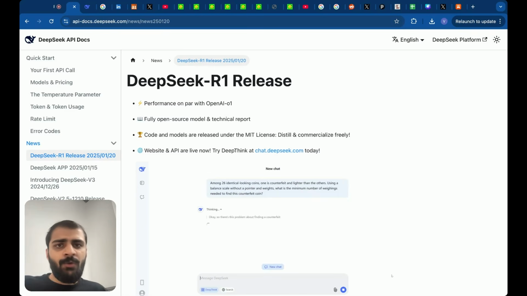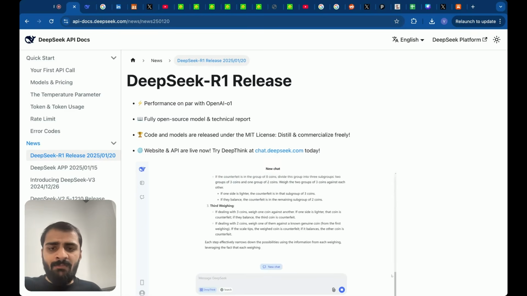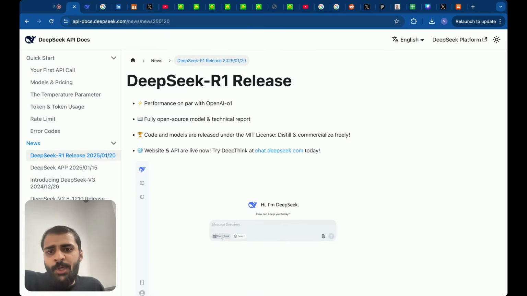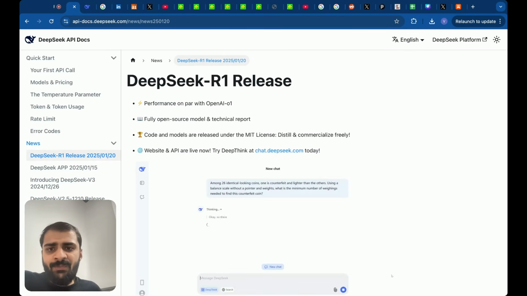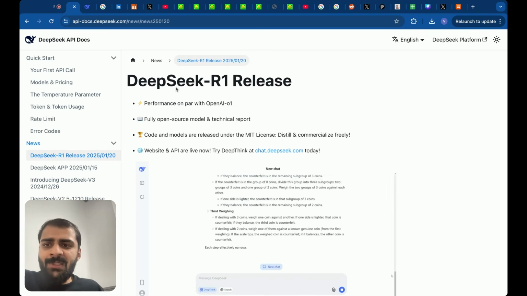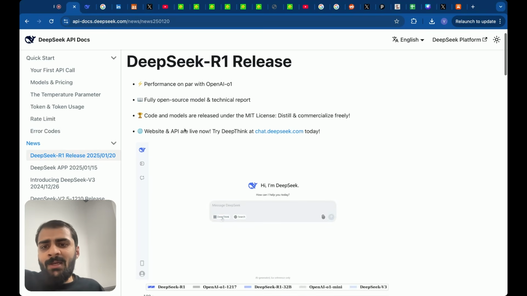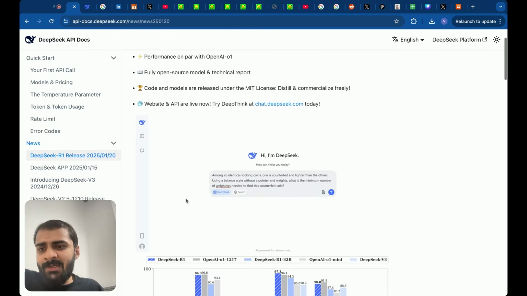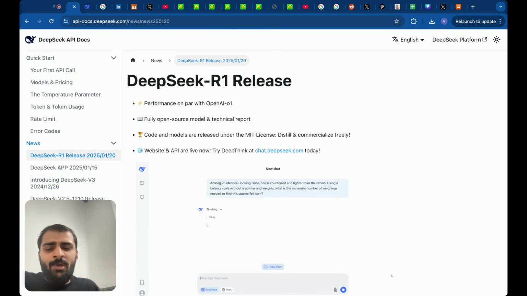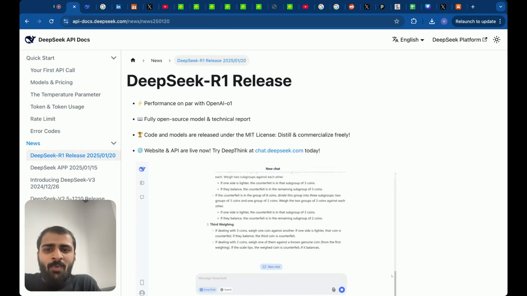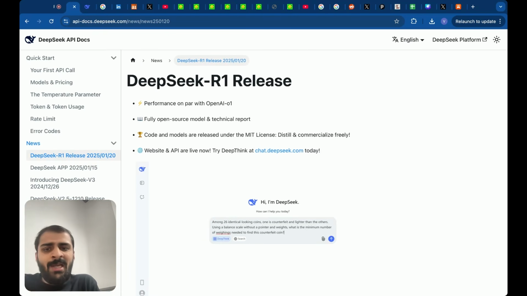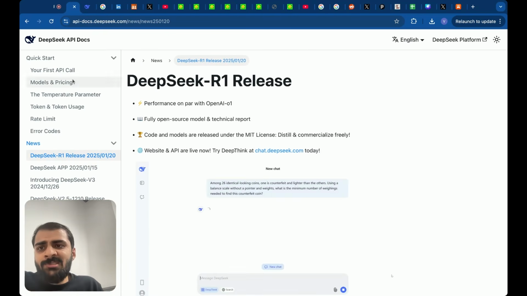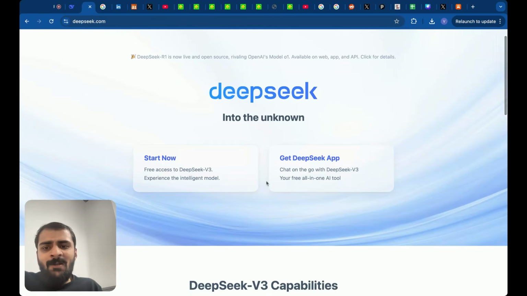So the first thing I want to get started with is my journey into how I reached this point of wanting to build every single aspect of DeepSeek from scratch. It all started with this DeepSeek R1 release. And at that time, I checked this out and this looked awesome. But very honestly, at that time, so many new models were coming out every single week that I thought this was one such wave which will die out pretty soon. So I saw this release, I checked out their website, but I did not look into it further after that.